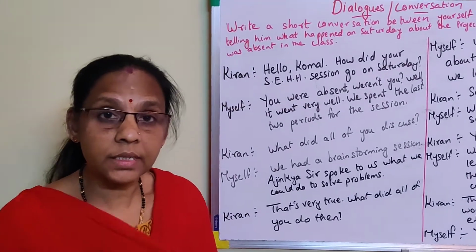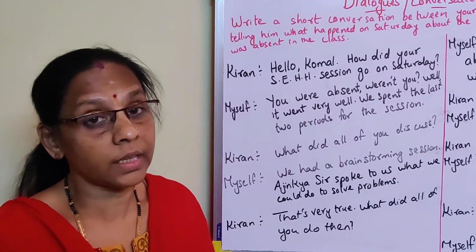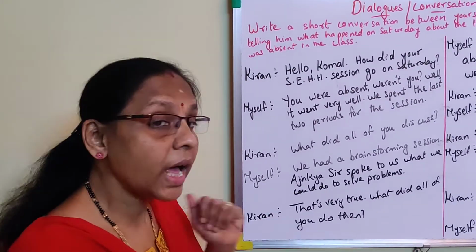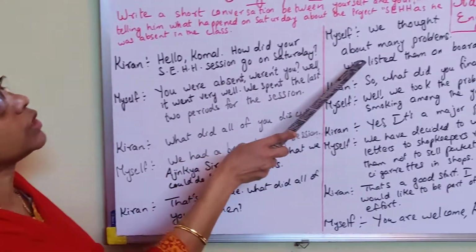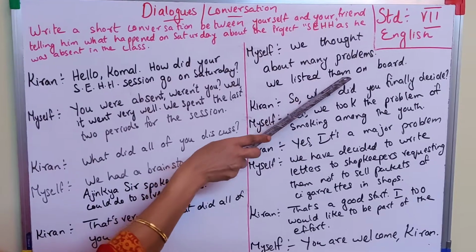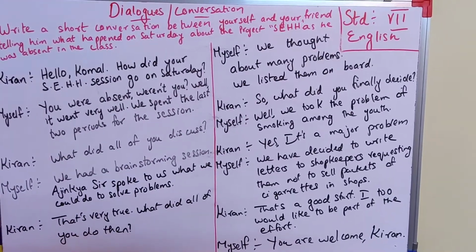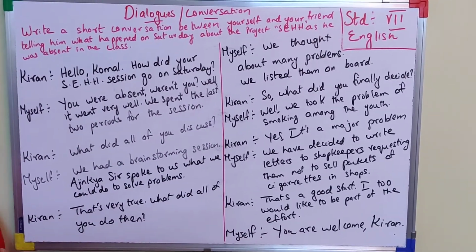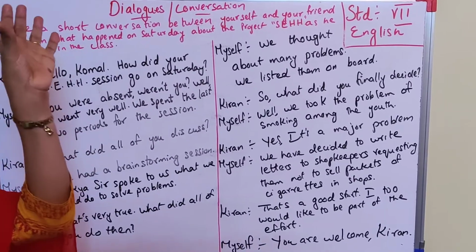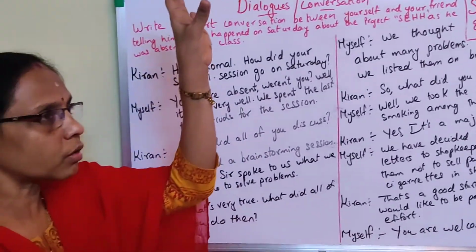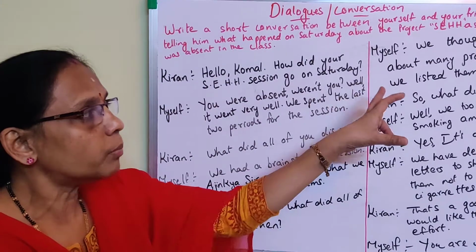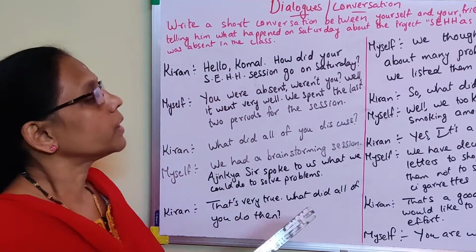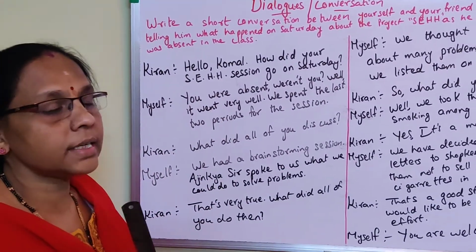Okay, you people discussed the current problems. That was very great. Then what happened? Myself, we thought about many problems. We listed them on a board. Actually, there were a number of problems. We cannot solve all of them, so what we did, we wrote all the problems on the board. We listed them. Then Kiran asked, so what did you finally decide?